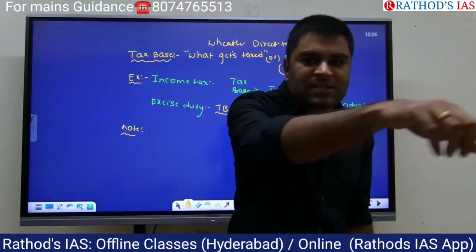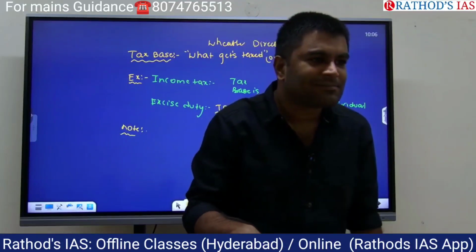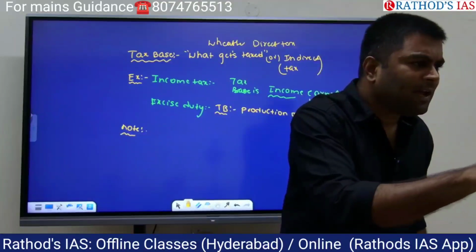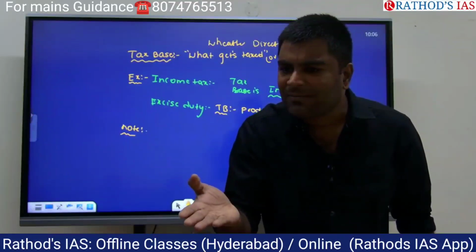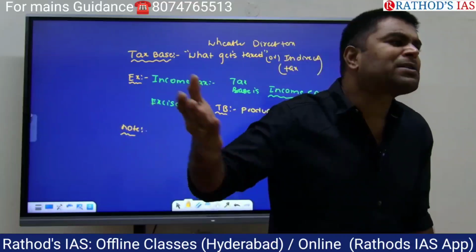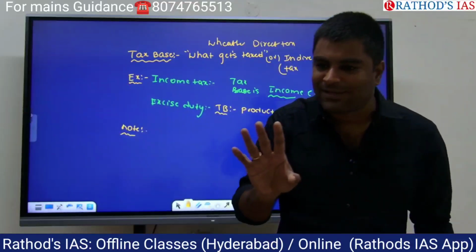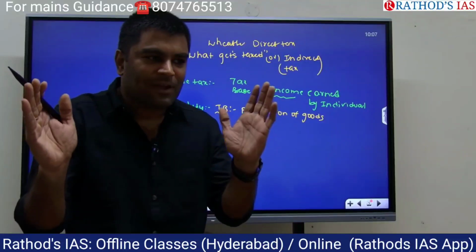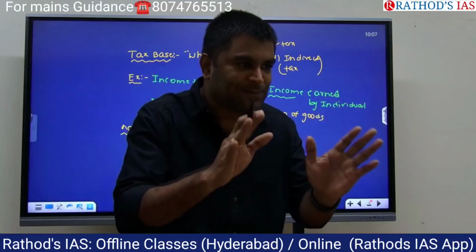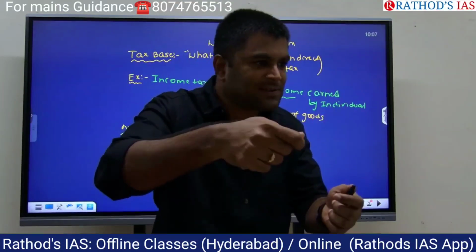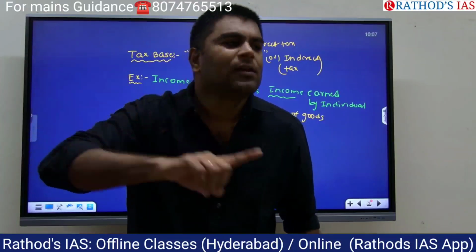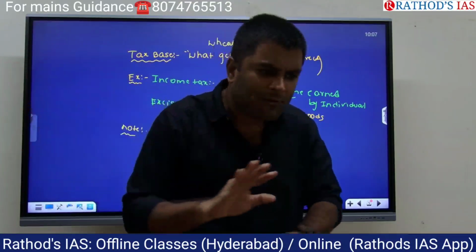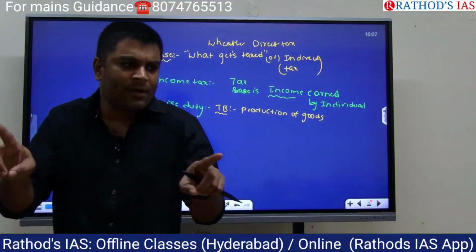What is the tax base in case of GST? When the good is sold to the customers, then only we levy the GST. So the tax base for GST is selling the goods to the people, or supplying the goods to the people. That's the meaning of tax base. Are you able to understand? Don't get confused. Tax base means what gets taxed, whether it's production, or income, or supply of the goods, whatever it is. That's called tax base. I hope you understood the meaning of tax base now.